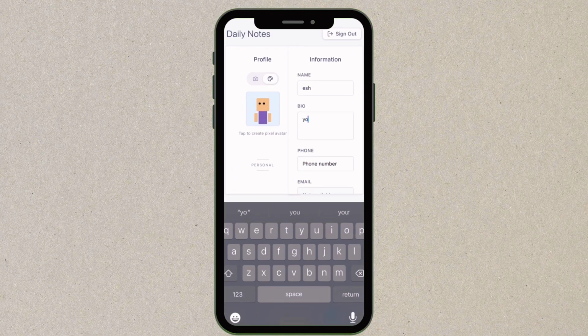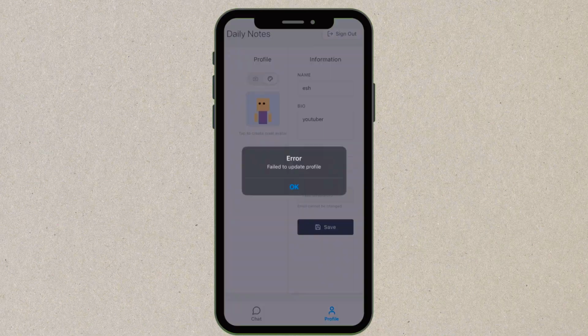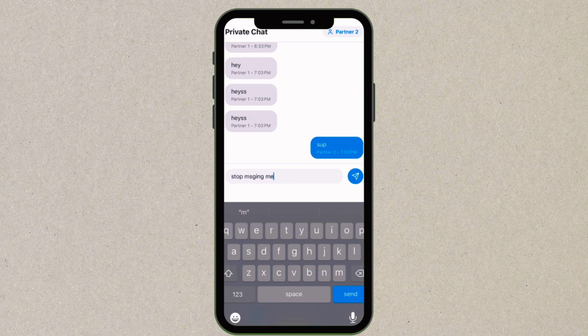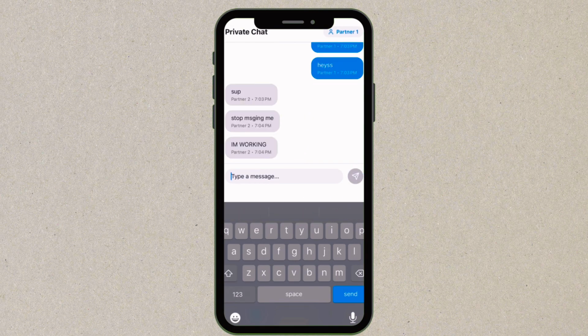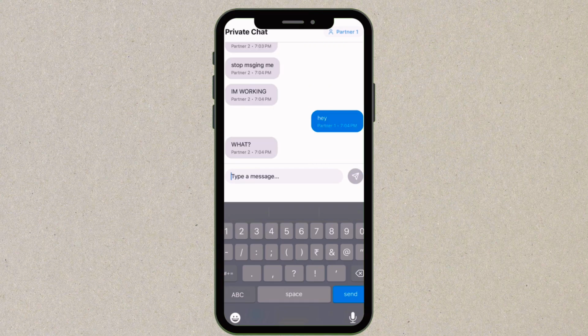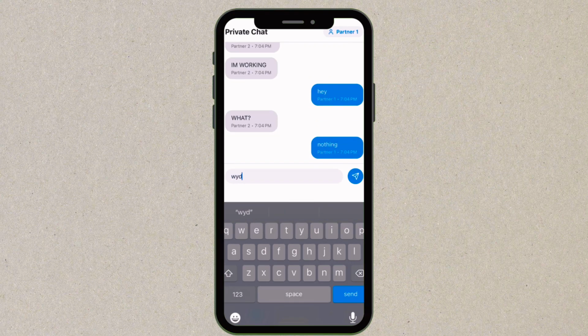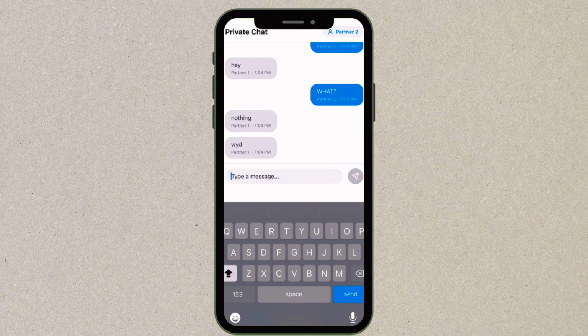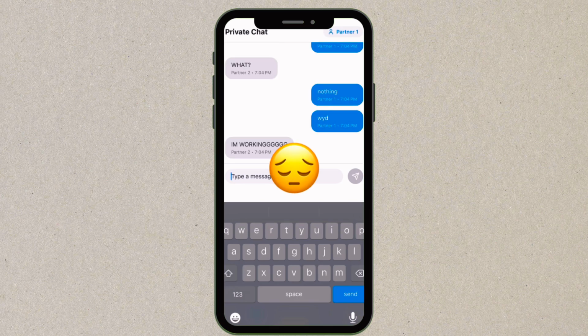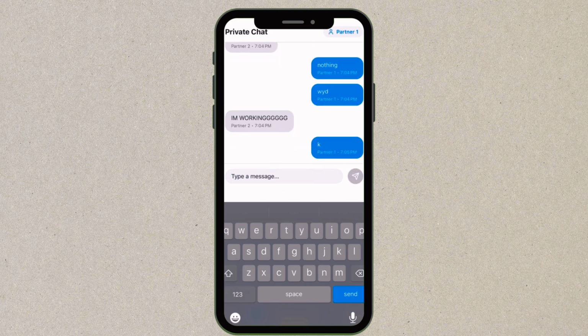For the chat though, it did pretty well. I was going for a simple iMessage style UI, and that's pretty much what I got. So overall, not bad for a free trial. And this is where I had to stop since my free credits ran out, but hey, it's a solid start.